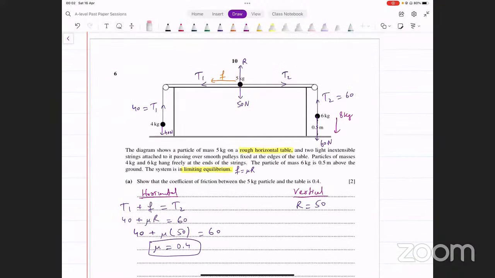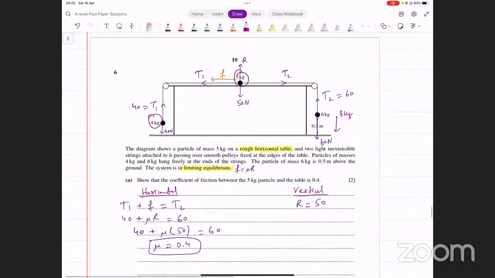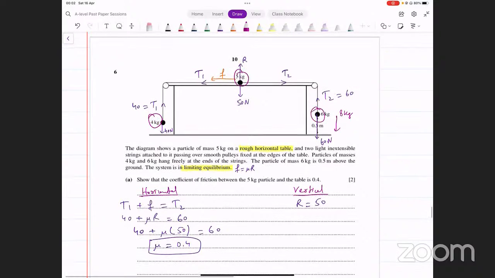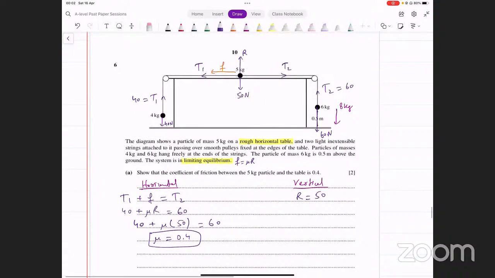अब acceleration तो सब में same ही होगी ना, क्योंकि वो सारे string के साथ connected हैं. जो 4 kg particle वाले की acceleration है, वही acceleration इसकी होगी, वही इसकी होगी, because the string is taut and they're connected by the string. So basically पूरे system की acceleration find करनी है. Now, how do we think about this? There are 3 particles. हम क्या करते हैं?